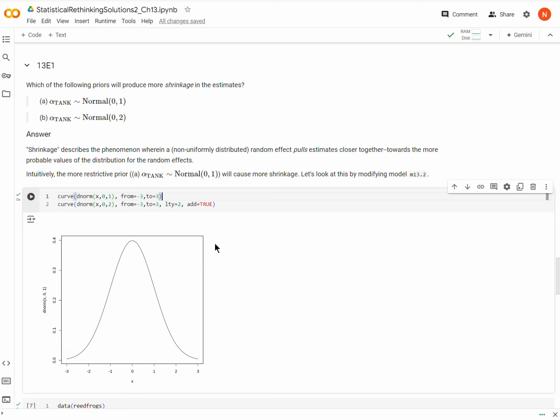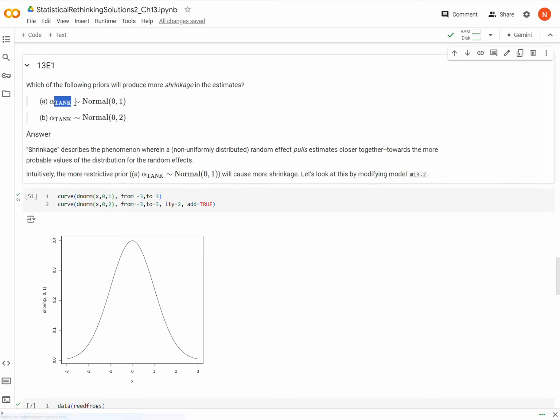Now, what we're asked to decide here is, if we have a random effect, denoted here, okay, which is going to produce more shrinkage, more of this sucking in towards a common value?